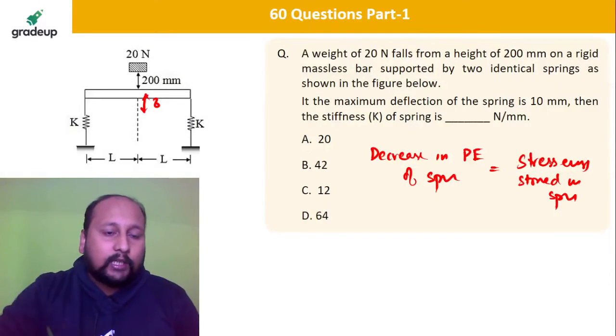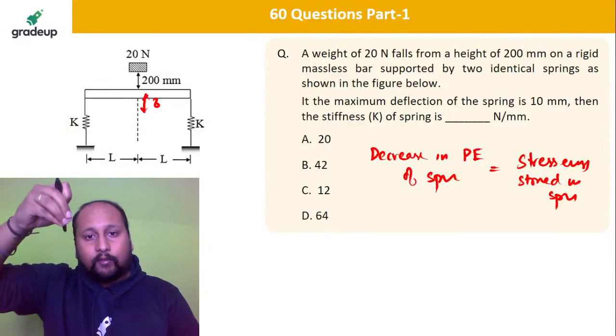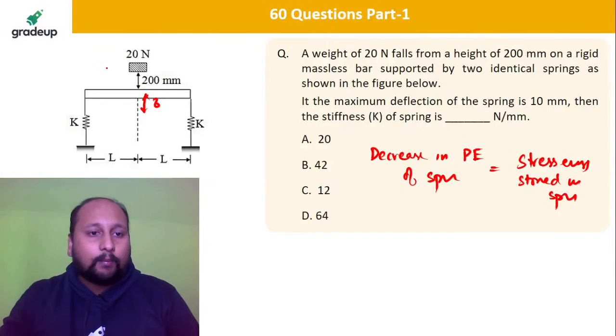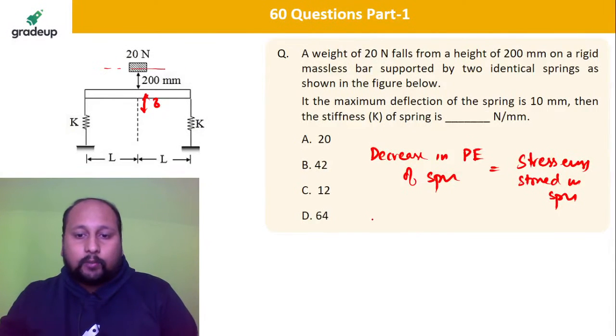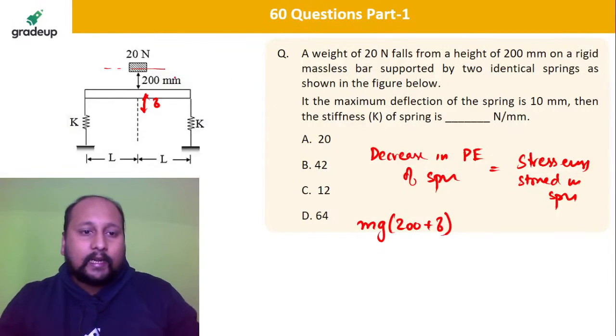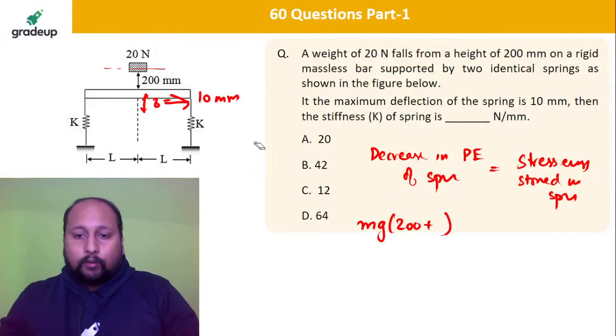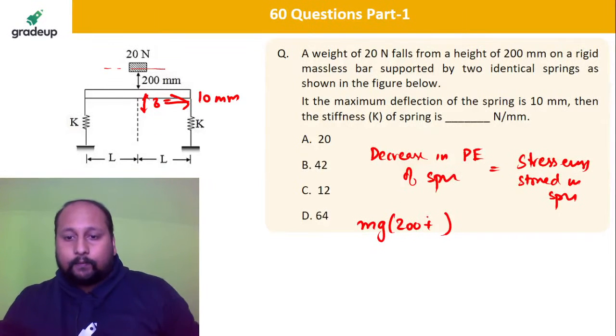What is the potential energy when you are dropping a 20 Newton body? Definitely from a height of 200 mm, it will have some potential energy at this point. So let us suppose that is equal to m into g into (200 plus delta). What is this delta? That is equal to 10 mm. So I can write this as 10.